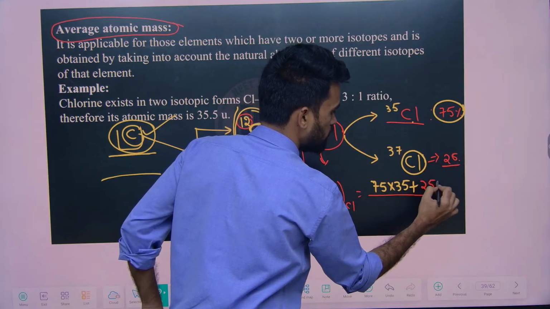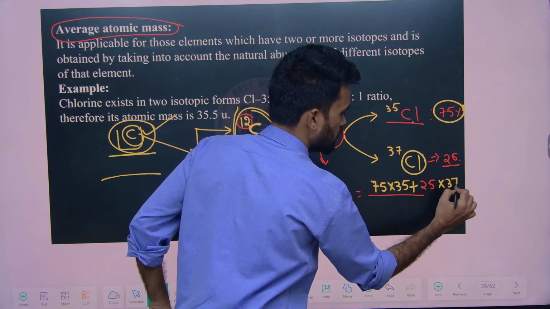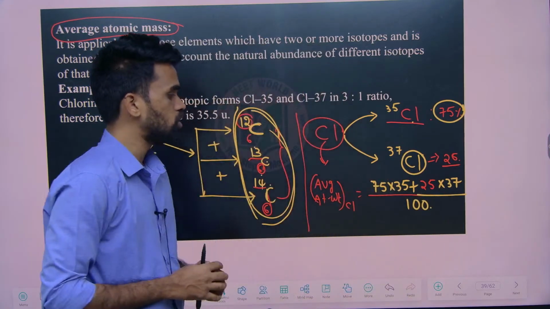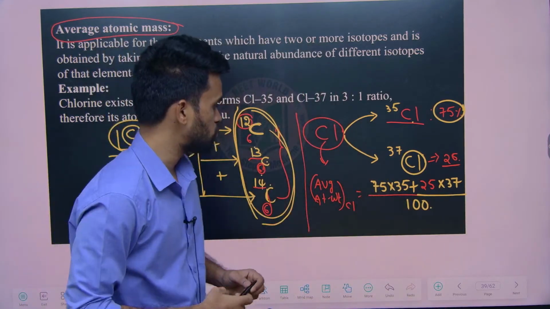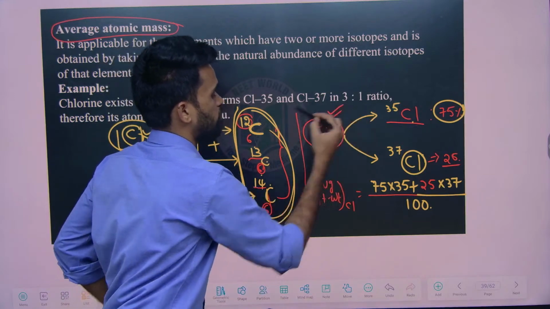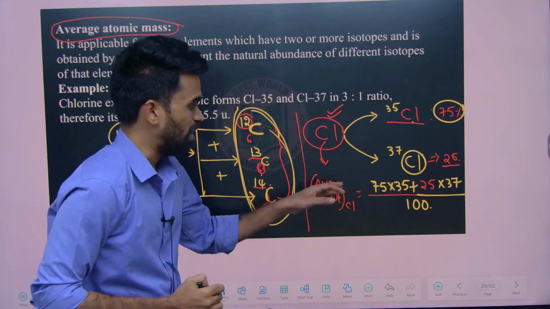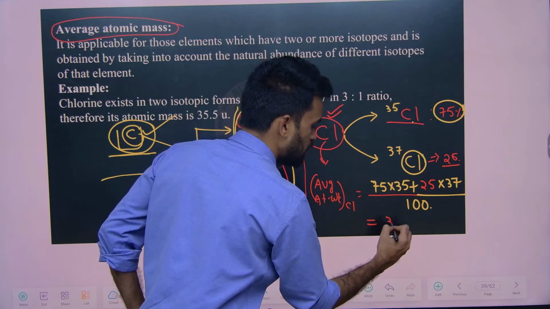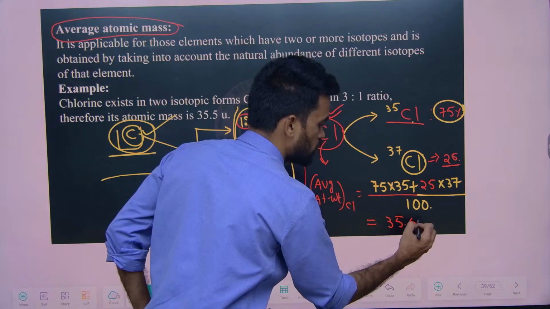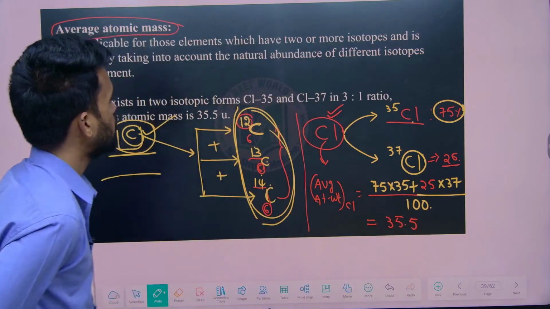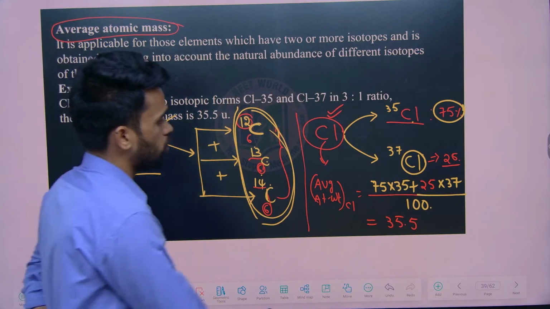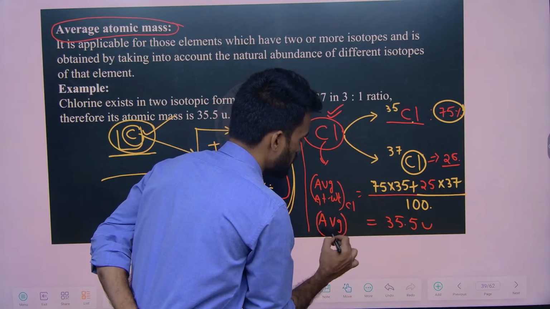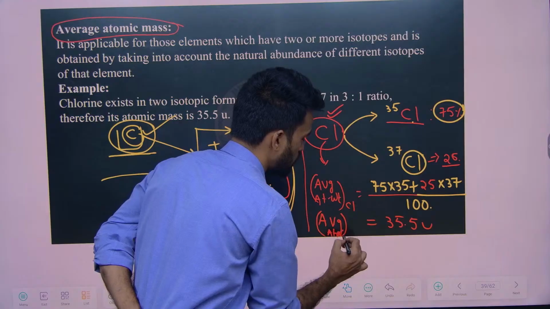So 25 into 37 divided by 100. The overall calculation gives you the average atomic weight of chlorine. Upon simplifying this, you are going to get the value 35.5 units. So this is the average atomic weight of chlorine.